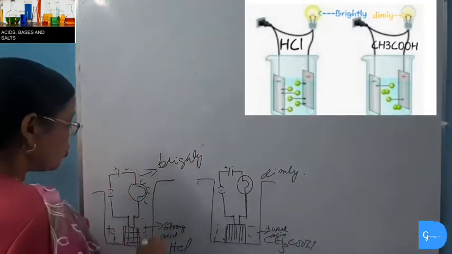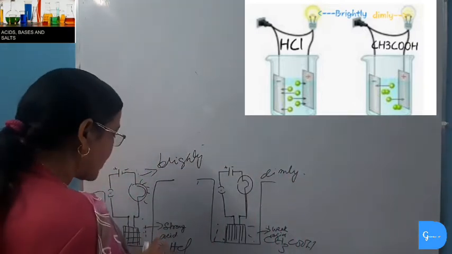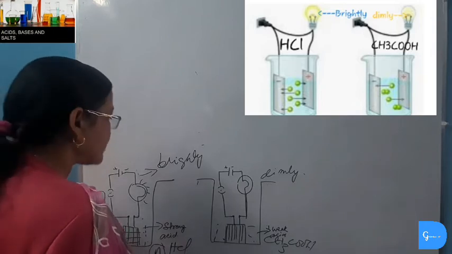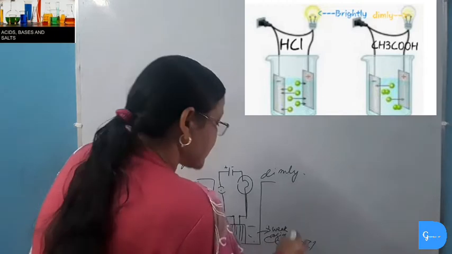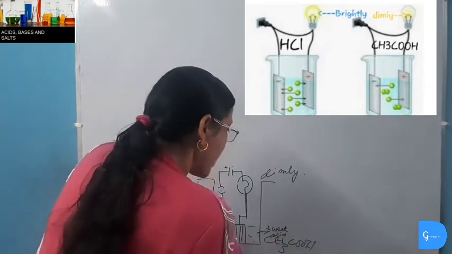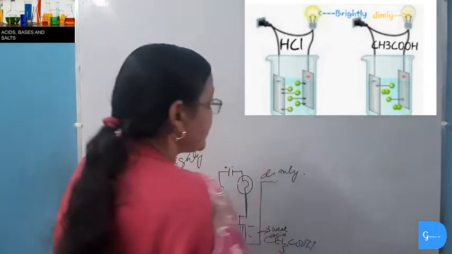This is only because strong acid completely ionizes and contains a greater amount of hydrogen ions, and thus can conduct electricity fast, whereas weak acid contains a lesser amount of hydrogen ions as it is partially ionized, and so the bulb will glow dimly. Uses of mineral acids in industry.